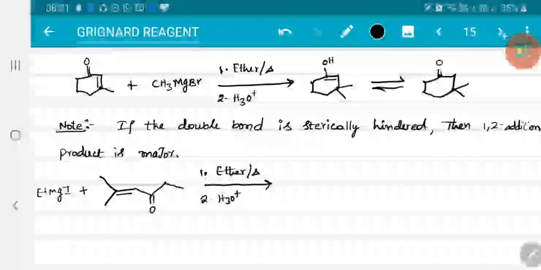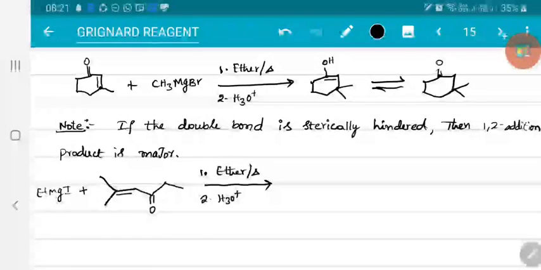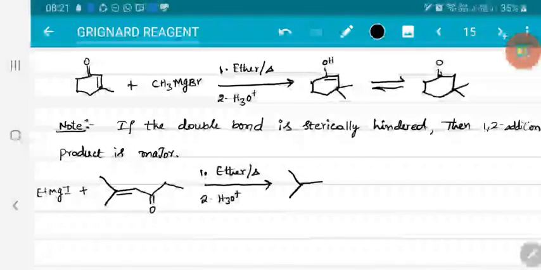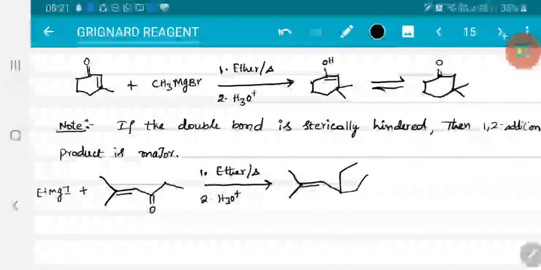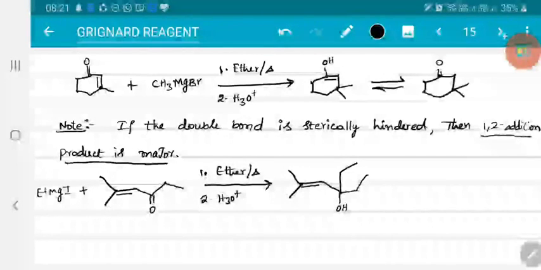But because of crowding over this unsaturation, it preferably goes to the carbonyl system. So the respective answer is here you will get ethyl and it converts into OH. So here 1,2 addition is dominating. So whenever steric hindrance is observed over alpha beta unsaturated systems, then 1,2 addition dominates.